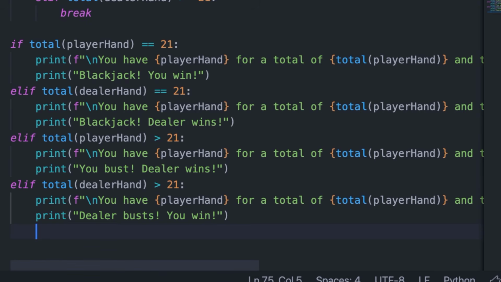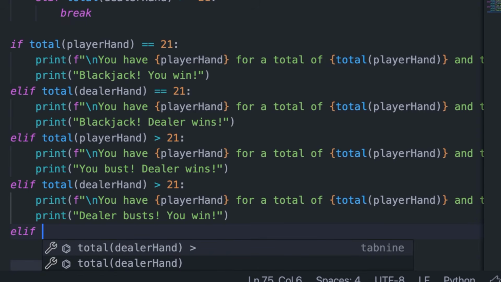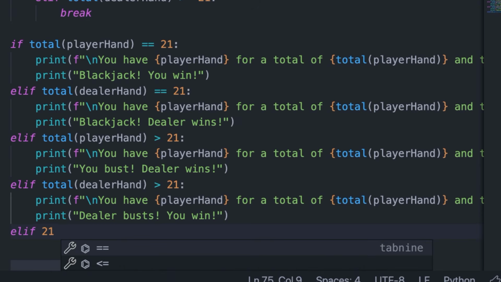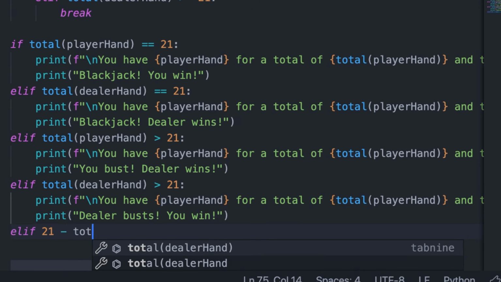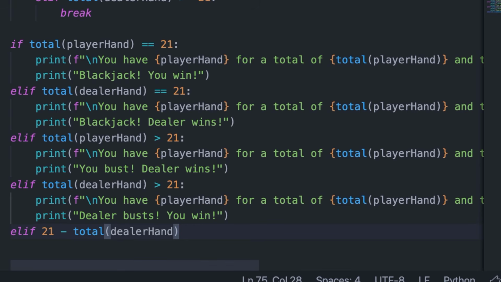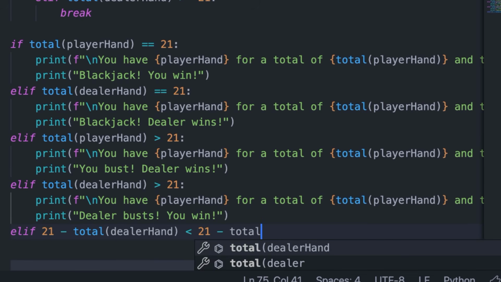Then finally, I think this will be the last one. We're going to have to code to see, if both the dealer and the player stay, who is the closest to 21, so who wins. So how are we going to do this? It's actually more simple than you think. It just requires a little bit of logic. So what we can do is say if 21 minus the total of the dealer hand is less than 21 minus the total of the player hand,